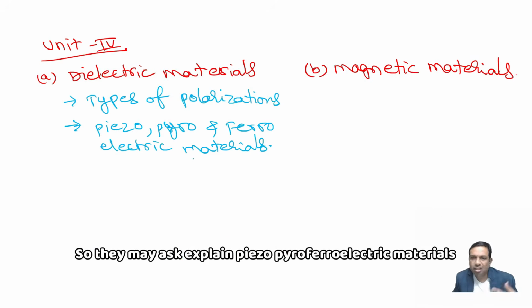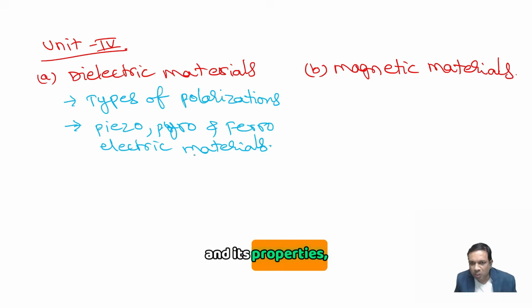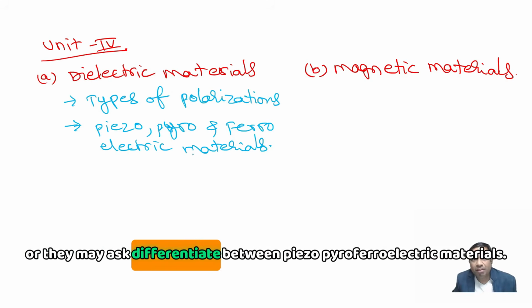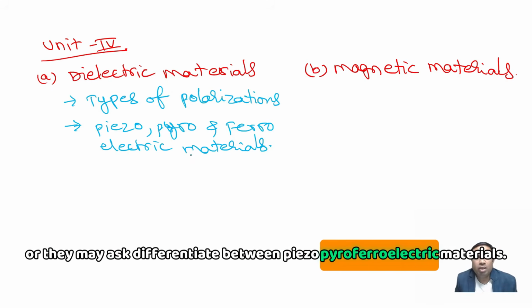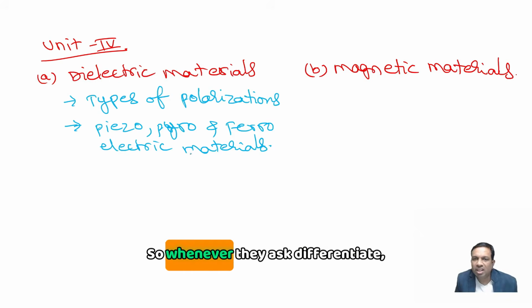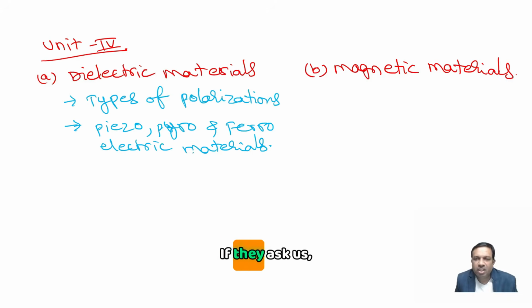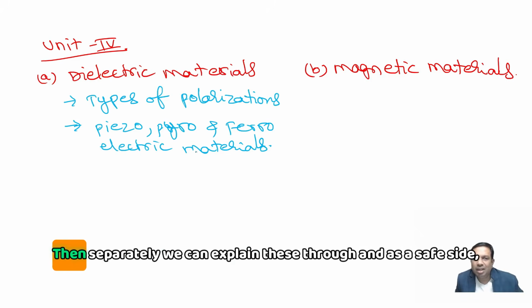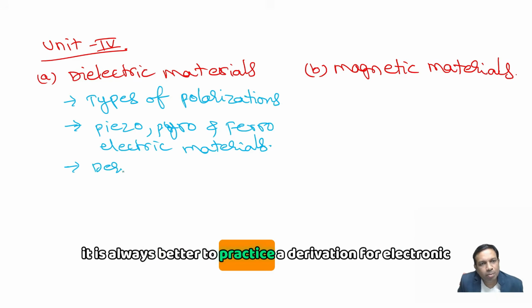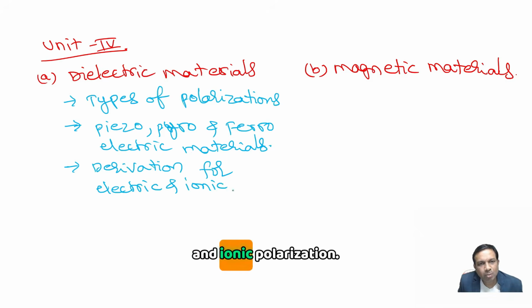So they may ask, explain piezo, pyro, ferroelectric materials and their properties, or they may ask to differentiate between piezo, pyro, ferroelectric materials. Whenever they ask differentiate, we have to represent everything in tabular form: piezo, pyro, ferro. If they ask us to explain, then we can explain these separately. And as a safe side, it is always better to practice the derivation for electric and ionic polarization.